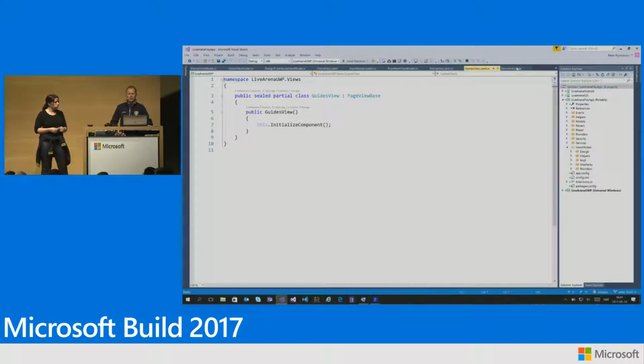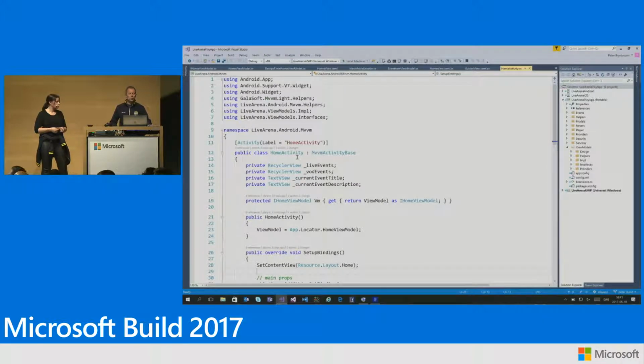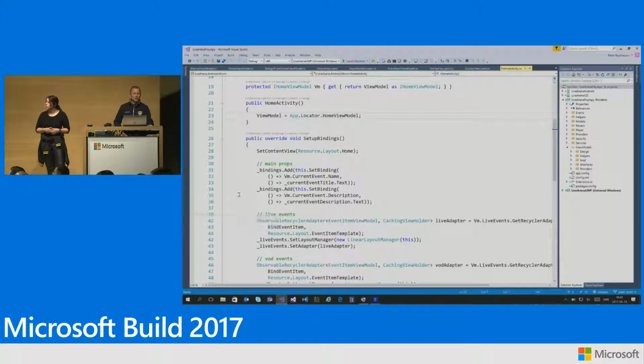So if we take a look into the main home activity, which is the Android version of this view, we can point to a couple of things. Here in the constructor, we use the view model locator to assign the view model, which correlates to what we did in the XAML. The other thing we do is we override setup bindings, where we add code to manually set up the bindings that we did in XAML.